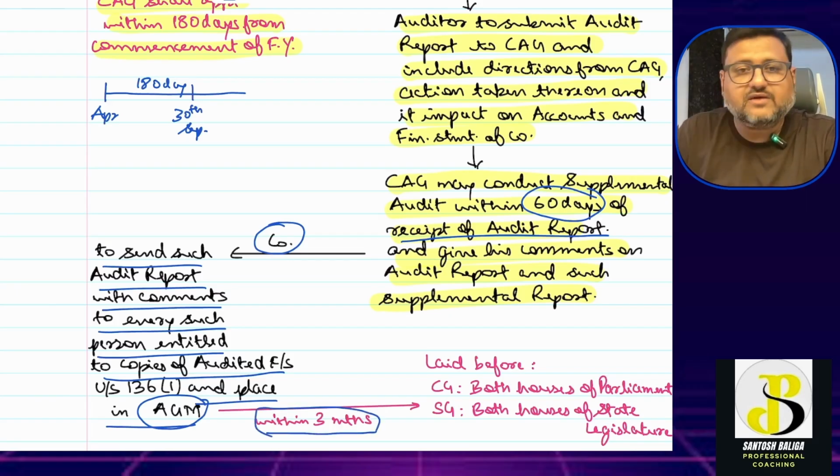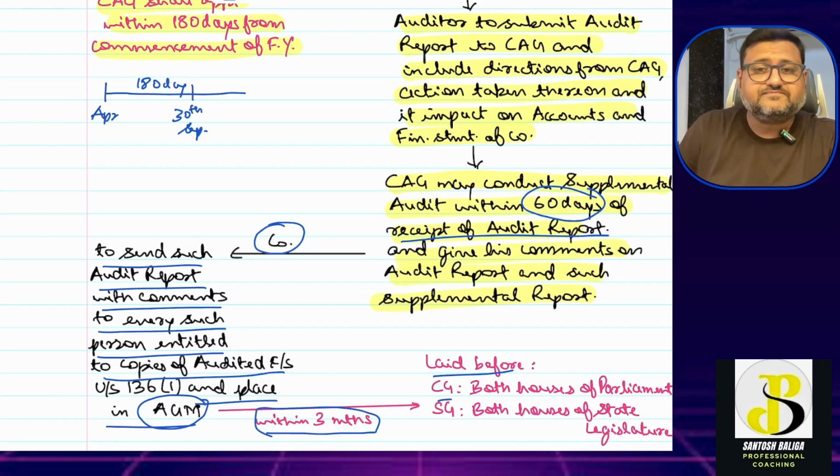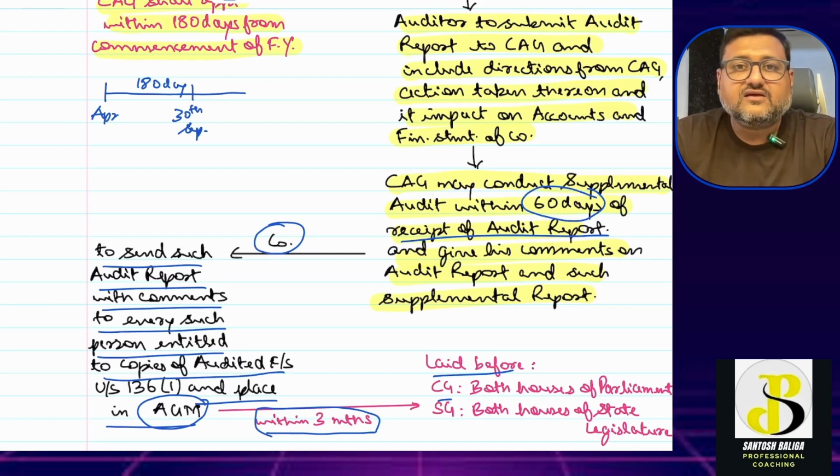Within 3 months of the AGM, the CAG will lay before both houses of parliament, in case the shareholding is held by the central government itself, or in case the shareholding is held by the state governments also, then it has to be also laid down in both houses of state legislature of such state government.